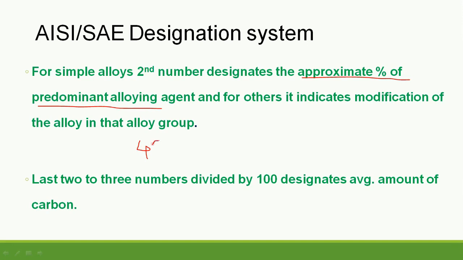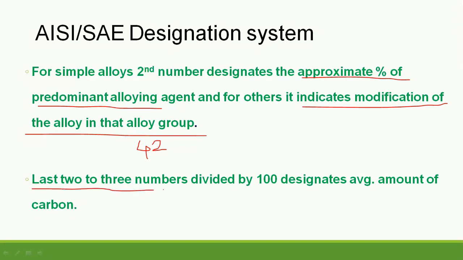For example, if I have digit 4 and after that it is 2, that means there will be 2% of molybdenum in that molybdenum steel. It indicates the percentage of the predominant alloying agent. And for other alloys, it indicates modification of the alloy in that alloy group. So this was about the first and second number.